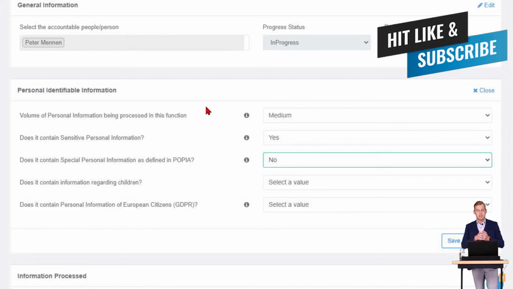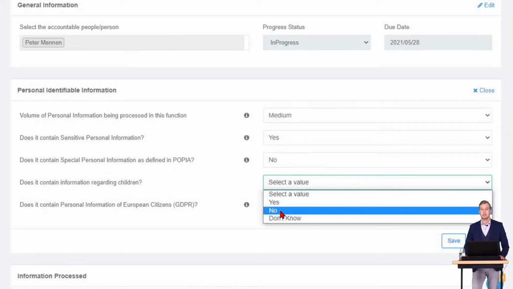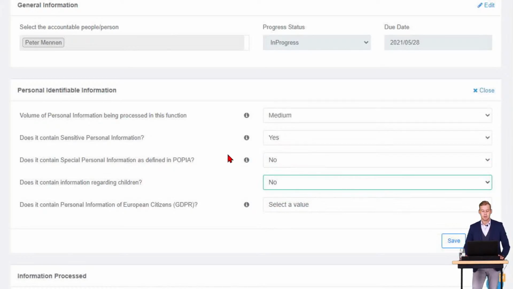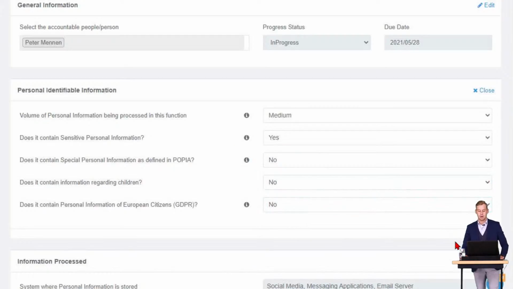It identifies that specific party, yes, but it's not linked necessarily to an identifier like an ID number, a person's address, a person's telephone number, email address, etc. So, does it contain information regarding children? Our case study in this instance selected no. Does it contain personal information on European citizens? They also selected no on that question and clicked save.